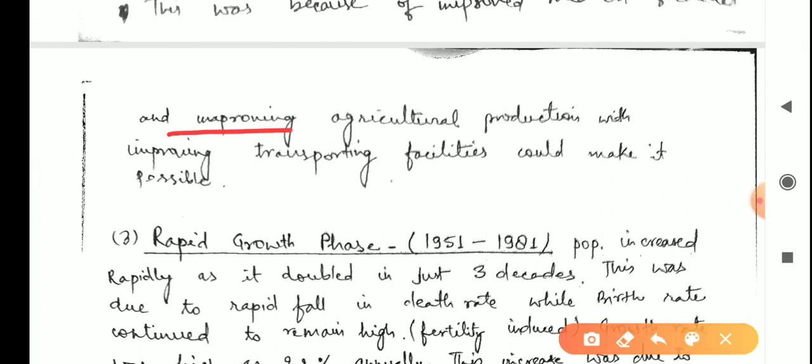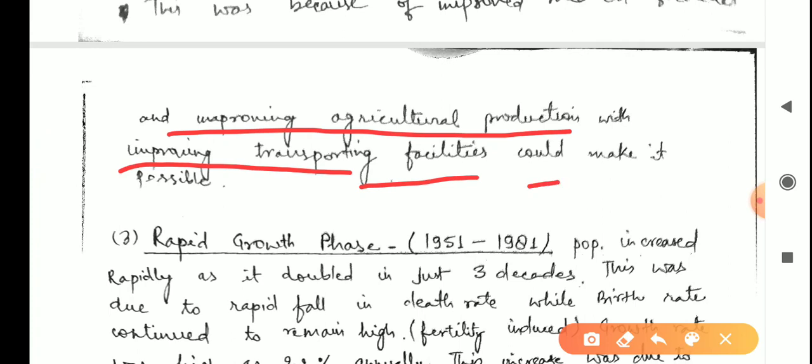Improving agricultural production with improving transportation facilities made it possible. A transportation revolution was also happening; trains were very common, and conveyances were developing at that time.